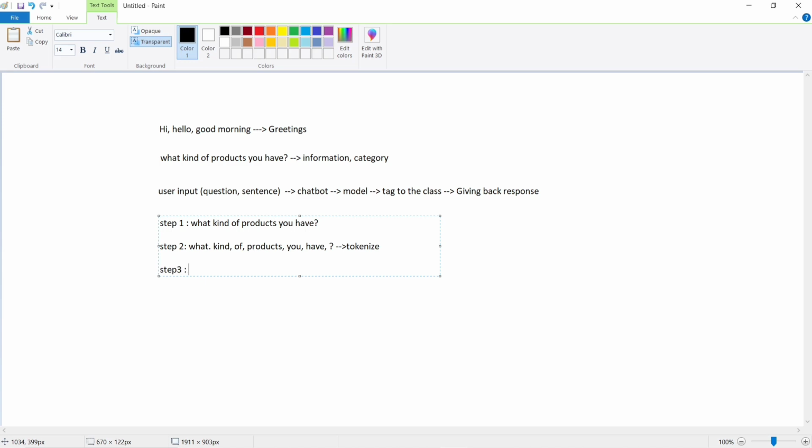And the next step is to lemmatize the words. It is called lemmatization, in which we'll convert all the word forms into the main form. Like for what it is what, for kind it is kind, and of it is of. For products it is plural, so we can convert it to singular, product. And for you it is you, and for have it is have. And at last the question mark. This process is called lemmatizing. And next step.